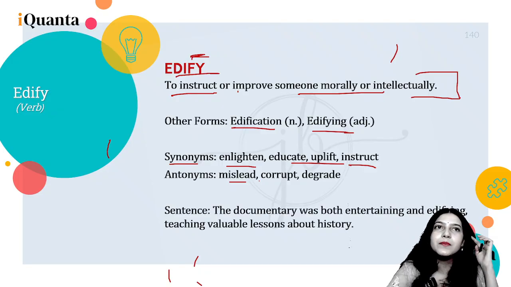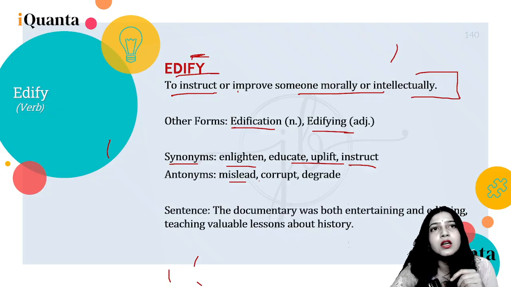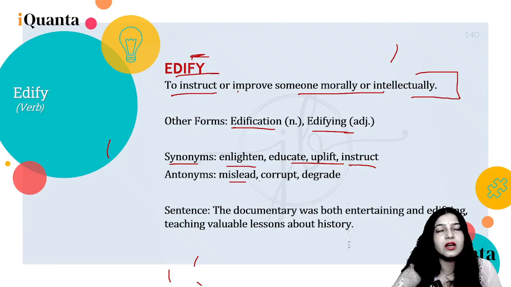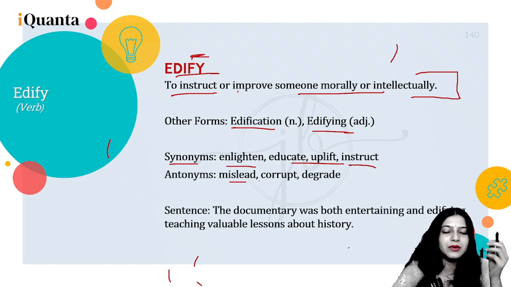So mislead, corrupt reminds me of something. This actually happened with one of my friends. She joined a good company. She did her MBA from IIM Indore, and she got a good package, and she went to a good, known company. I wouldn't name the company obviously.